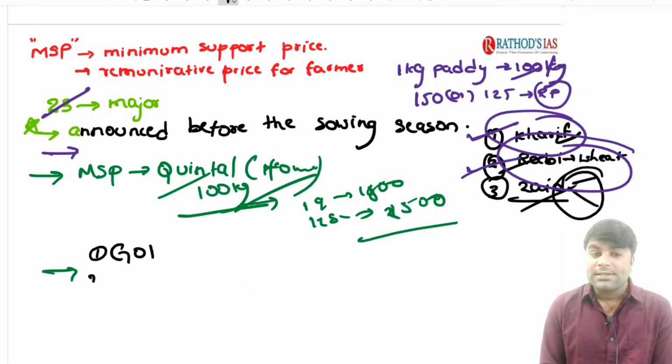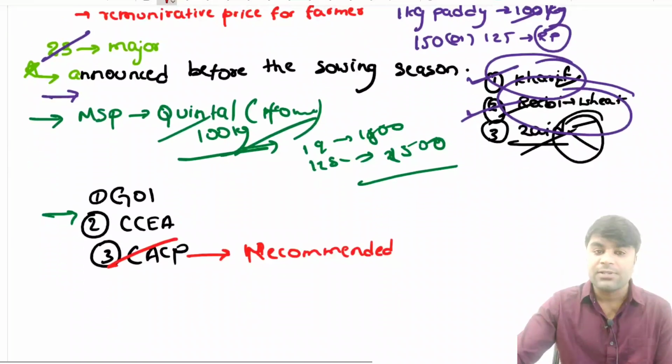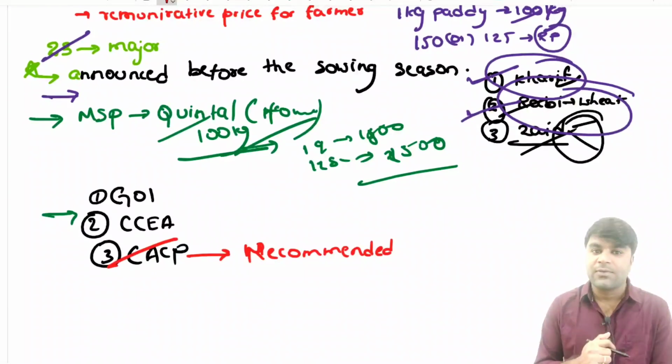The first one. The second one is the Cabinet Committee on Economic Affairs. The third one is CACP. Right? We have these three institutions. See, MSP is recommended by the CACP, Commission for Agricultural Cost and Prices, which is under the Ministry of Agriculture and Farmers Welfare.